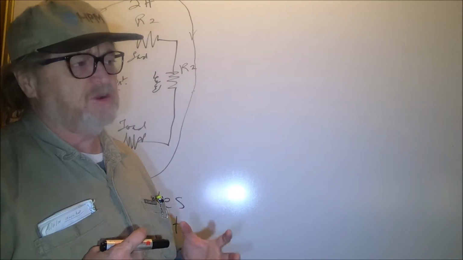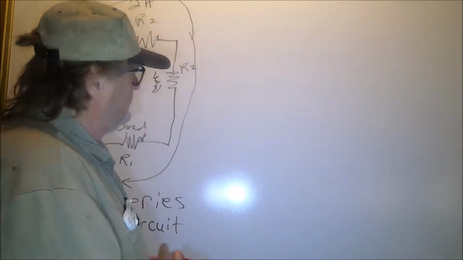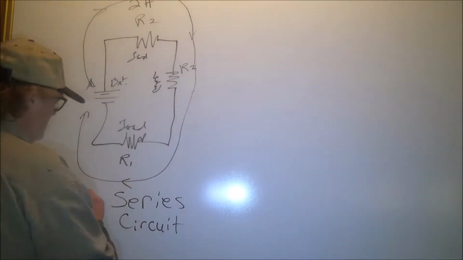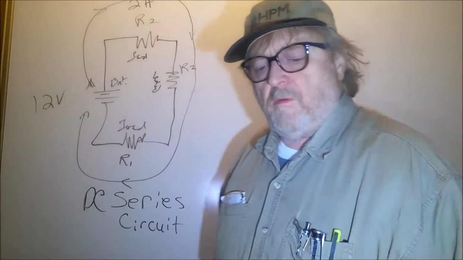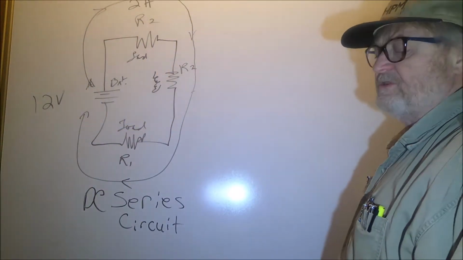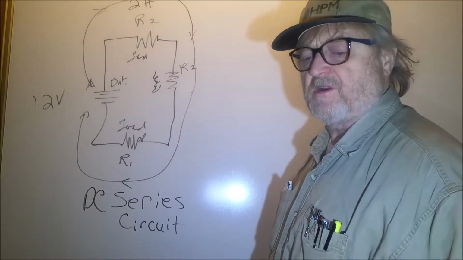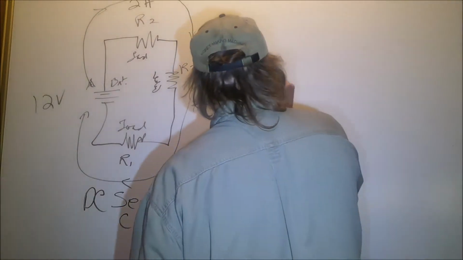Okay, now there are a few things I want to make sure we understand about DC current, DC circuit, and the voltage in the DC circuit. This is a simple series circuit, a DC series circuit. Very simple. First thing I want to make sure you understand is that when connected to a circuit, a DC voltage causes current to flow in one direction. So here we have the battery.